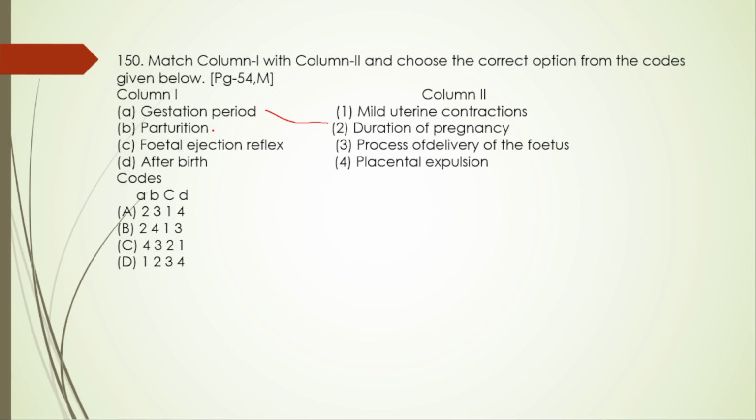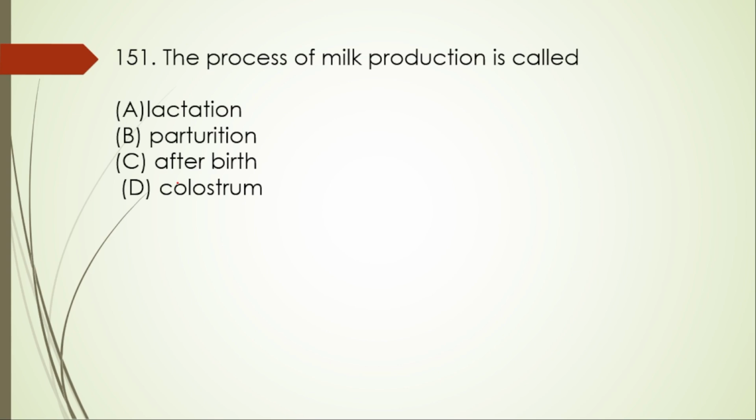Parturition is the process of delivery of the fetus, so B is 3. And fetal ejection reflex is mild uterine contraction after birth, placental expulsion. So 2314, the right option is option A.